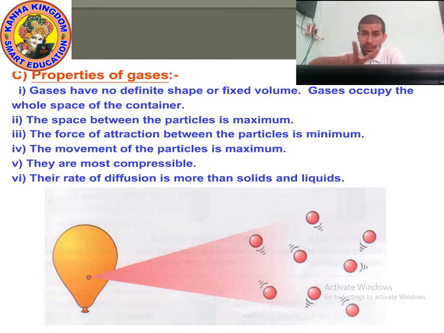Property number two, the space between the particles is maximum. The space between the particles of gas is more than liquid, more than solid. Now next point, the force of attraction between the particles is minimum. The force of attraction between the particles of gases is minimum, and in the solid state the force of attraction is maximum.